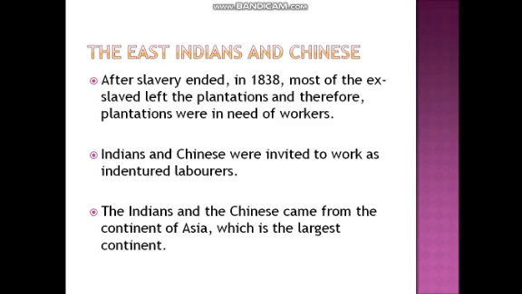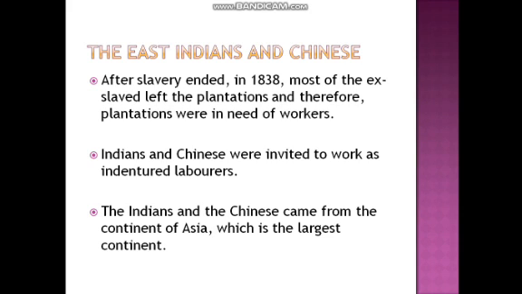We see a lot of haberdashery stores that are owned by the Indians. All right. So this group of people remained in the Caribbean. So the East Indians, or the Indians rather, and the Chinese came from the continent of Asia, which is the largest continent. So these people can be referred to as Asian, because they come from Asia, and Asia is the largest continent.